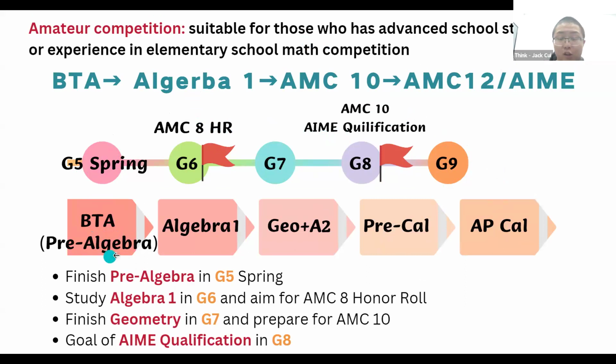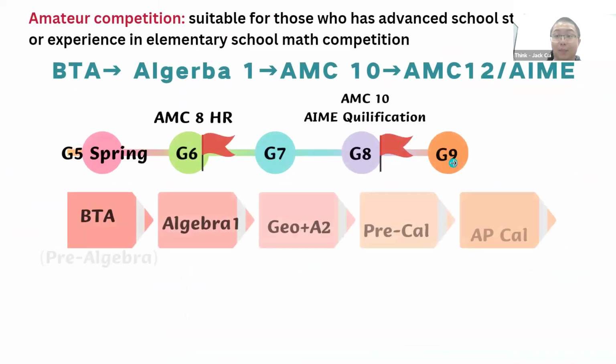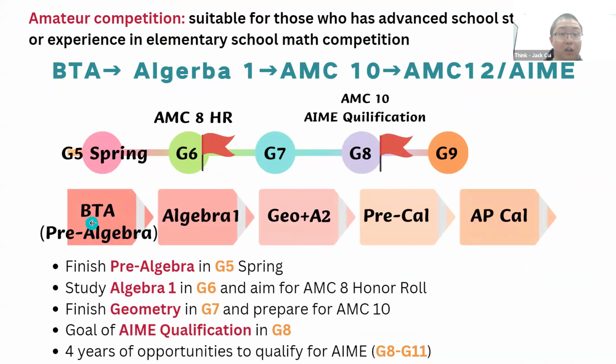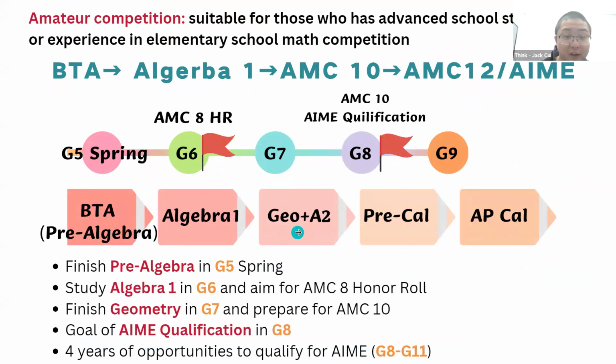But pre-algebra is a year-long class. So the syllabus I showed you earlier is one third of the curriculum, only for spring. If you want to go through everything in pre-algebra, we have a class called Bridge to Algebra 1, so you can study and review everything in pre-algebra. Overall, you can finish pre-algebra in grade 5 spring and then start algebra 1 as early as 6th grade. That's very fast progress, because most students do algebra 1 as early as 7th grade. But at Think Academy, they can do it in 6th grade.